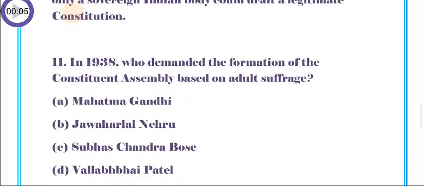Question number 11. In 1938, who demanded the formation of the Constituent Assembly based on adult suffrage? A. Mahatma Gandhi, B. Jawaharlal Nehru, C. Subhash Chandra Bose, D. Vallabhbhai Patel.